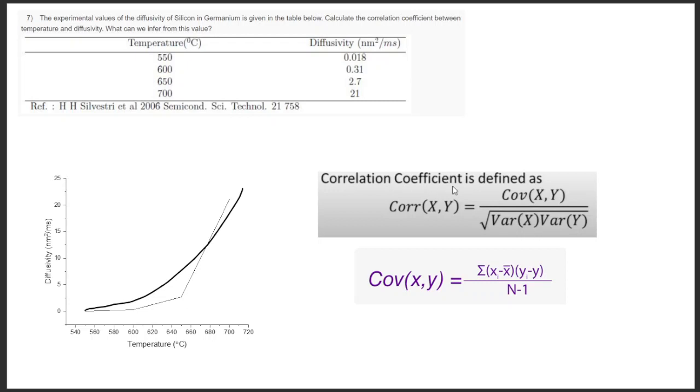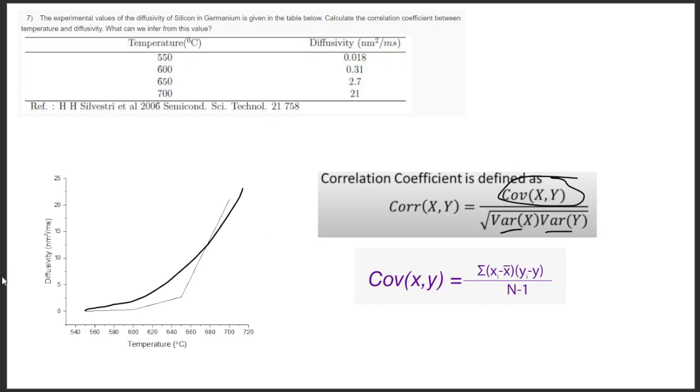Coming to the correlation coefficient, first we have to find the covariance of x and y, then we have to find variance of x and variance of y and substitute back in this formula. Then we will get the solution. Based on the values, if it is 0, then there is no correlation. If we are getting a negative value, they are negatively correlated, and if we are getting a positive value, they are positively correlated. If we are getting 1, it is a perfect linear relationship. If you are getting between 0 and 1, then it is a kind of deviation from the linearity.